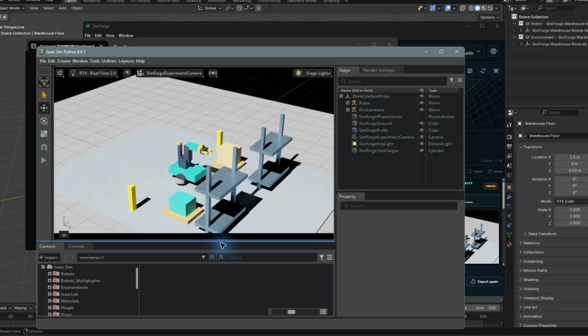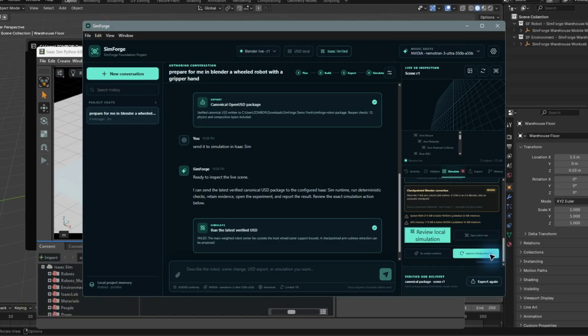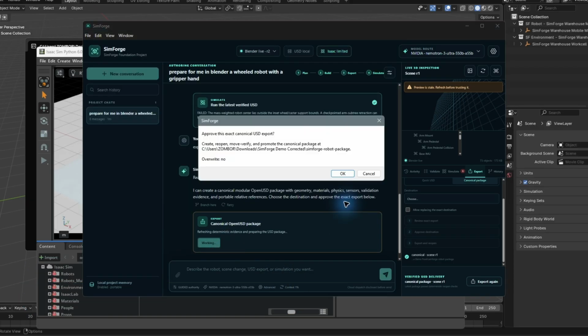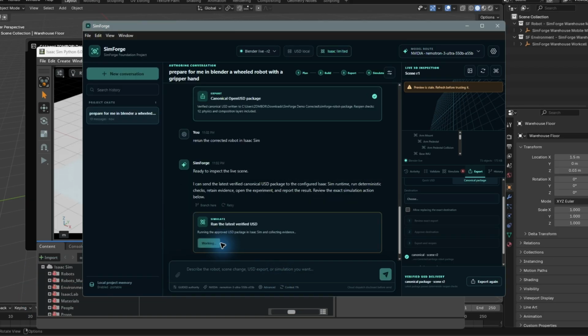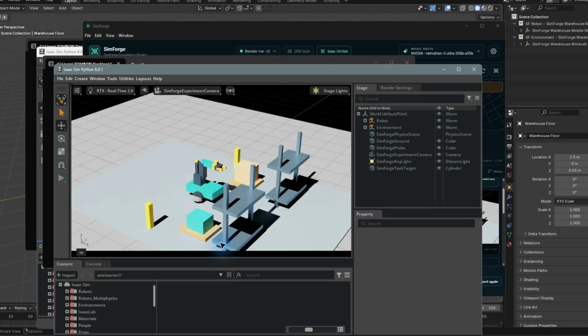Then he will download the logs and visually check the simulation that he ran and write an improvement plan, either on the physics in the USD files or the design in Blender. This process can be repeated as much as needed until we have a perfect robot for our task.